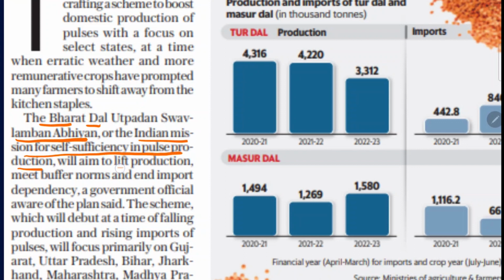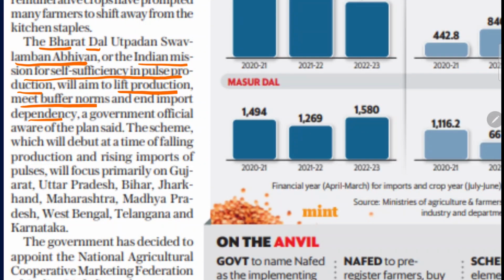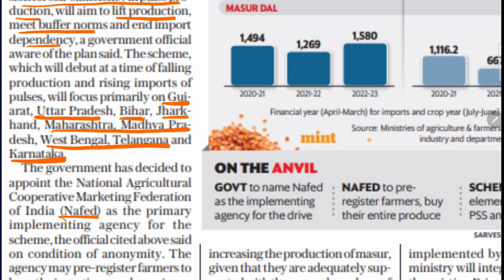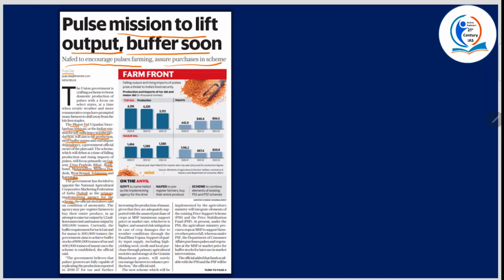What is the aim? To lift production, meet the buffer norms, and end import dependency. The focus area of the scheme is Gujarat, Uttar Pradesh, Bihar, Jharkhand, Maharashtra, Madhya Pradesh, West Bengal, Telangana, and Karnataka. And NAFED is the primary implementing agency for the scheme.